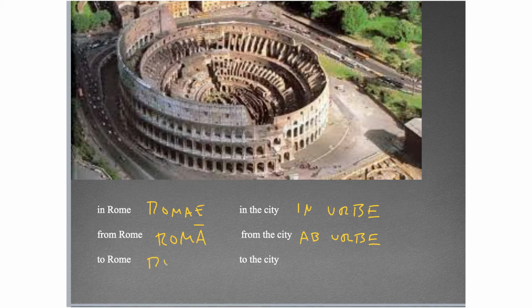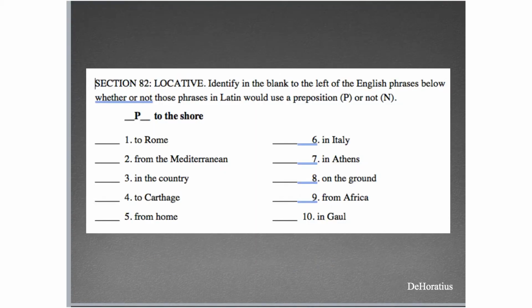To Rome, now we're dealing with the accusative because it's place to which, but there is no preposition, and then to the city, ad urbem. So just a comparison of a locative using noun, a city, town, or small island, and a non-city, town, or small island, for saying the same expression.